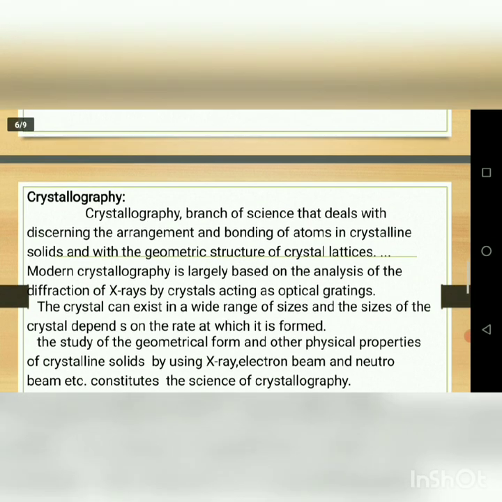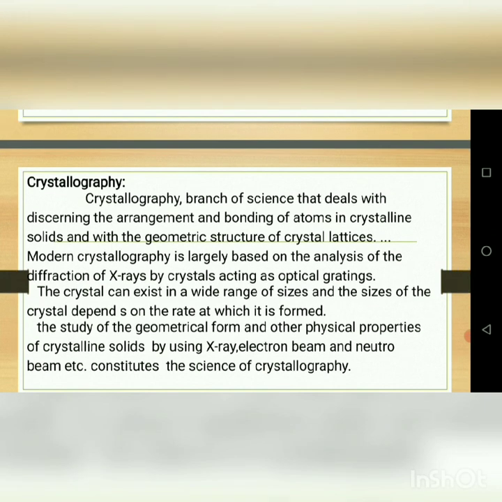Then we go for crystallography. What is the meaning of crystallography? Crystallography is a branch of science that deals with discerning the arrangement and bonding of atoms in a crystalline solid, with the geometrical structure of crystal lattices. It is called crystallography. In modern times, crystallography is largely based on the analysis of the diffraction of X-rays by crystals acting as optical gratings.